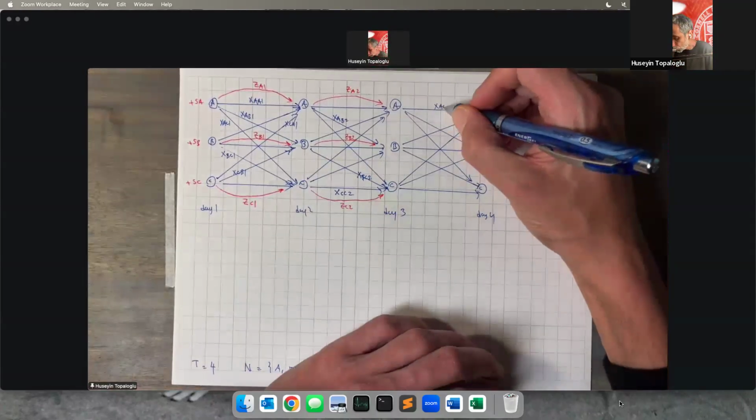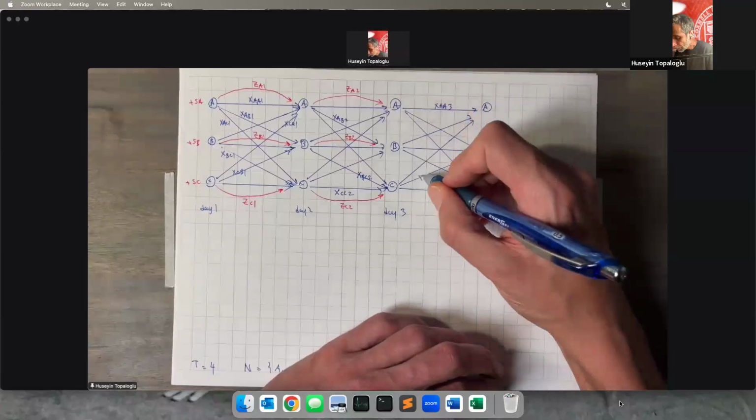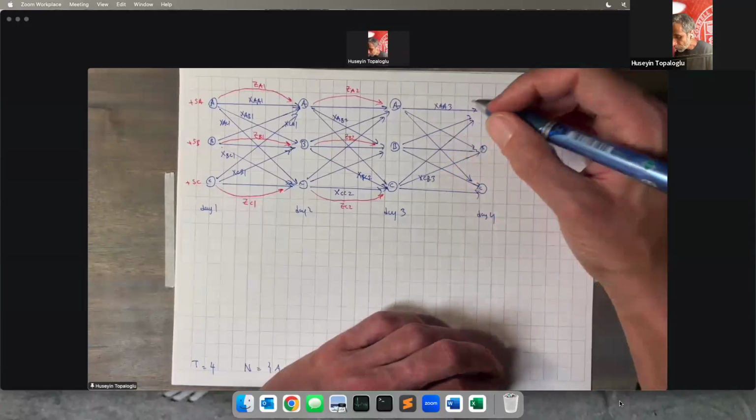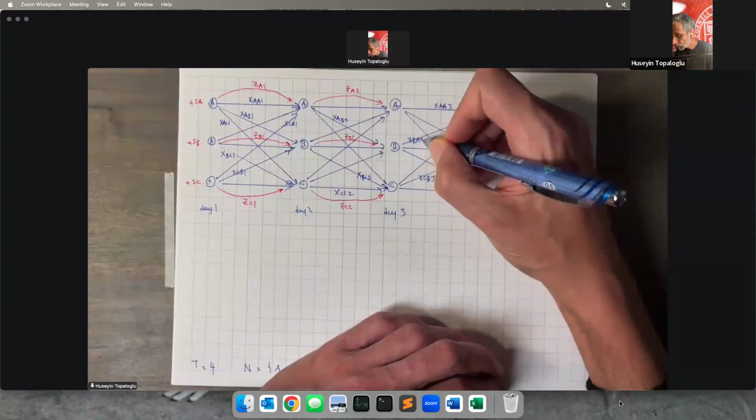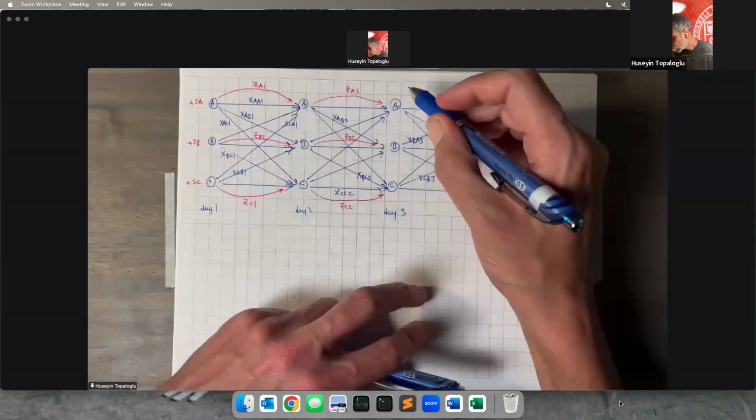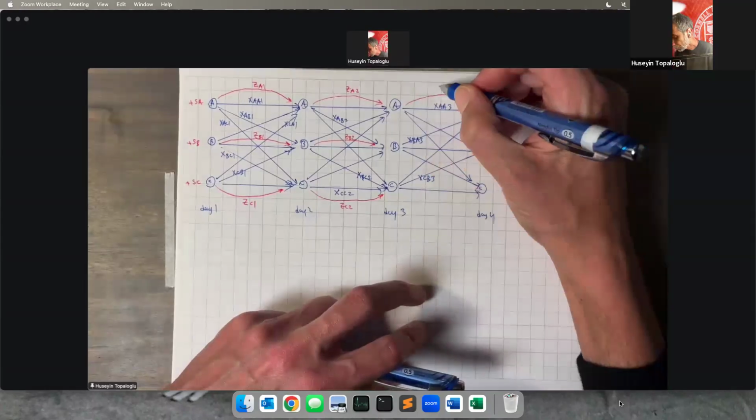So these are the movements from A to A on day 3, C to B on day 3, C to A on day 3. You get the idea. You can also sit idle on day 3.